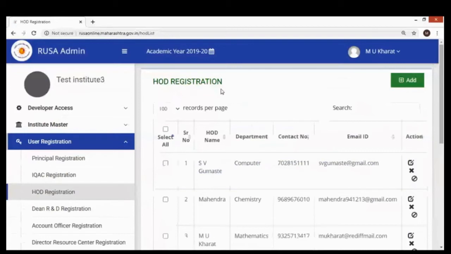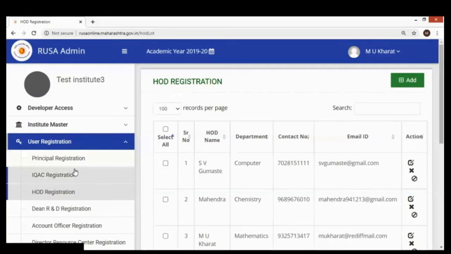And this part will be done only through the IQAC login credentials in the system, not by the principal's login credentials, not by the institute login credentials. Please note that this is the hierarchical structure. So the IQAC coordinator through his or her login can register the head of the department into the system for their access rights to the further software.